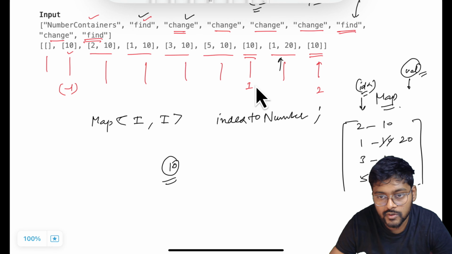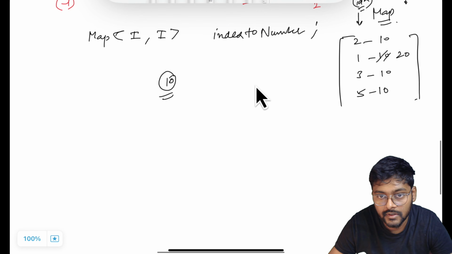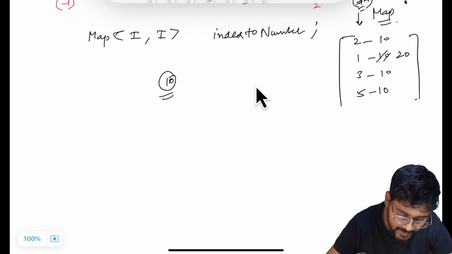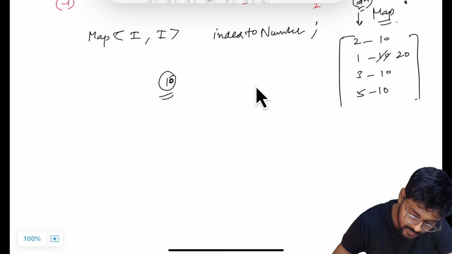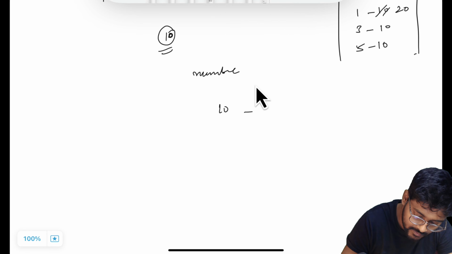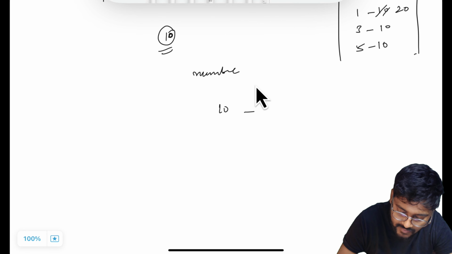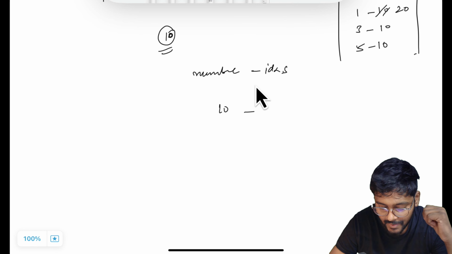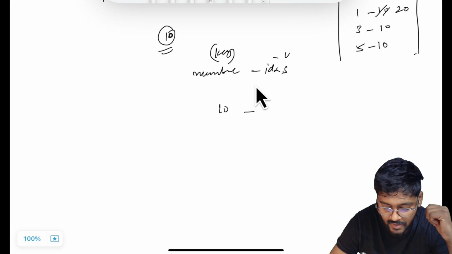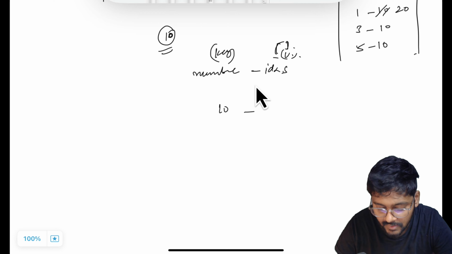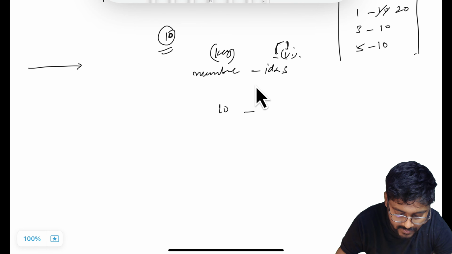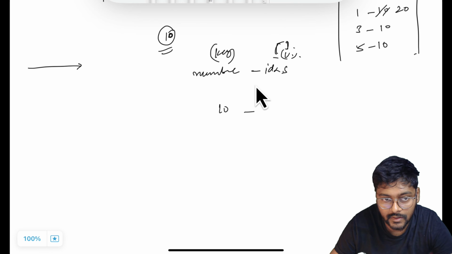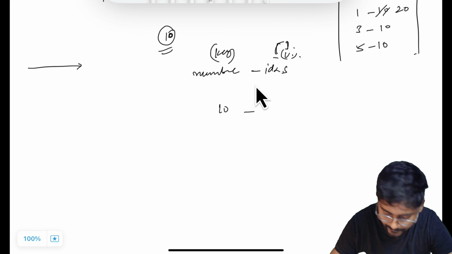So for this we also require some kind of map type data structure, which is going to tell us that this number is present on how many indices. So this is the number 10, and what we require is indices. So we should have a map which is going to get the number as a key, and the indices are the values, and these indices are a list. If I just take a list, in this case we might have to iterate over the list, and it can go order of n, linear time. So can we do it in a better way?